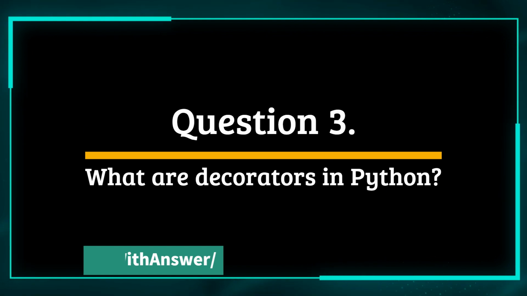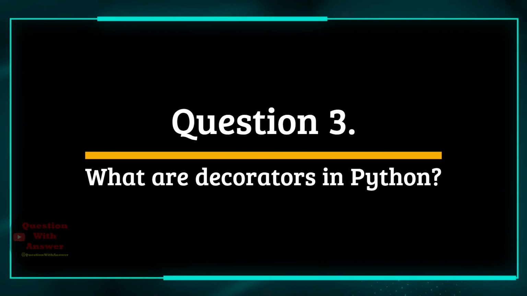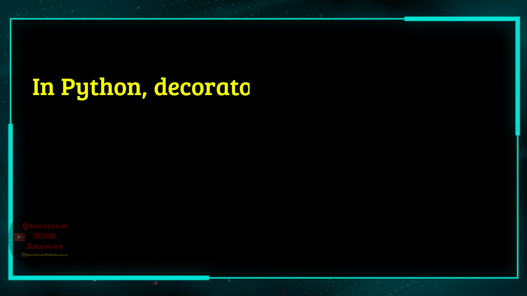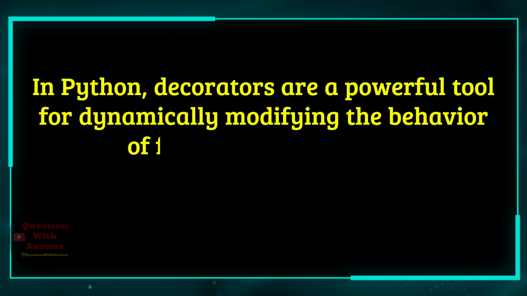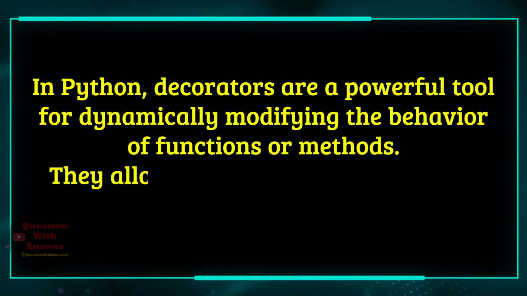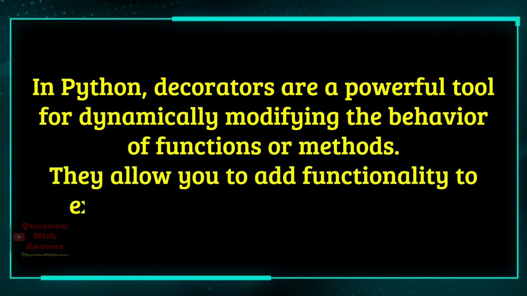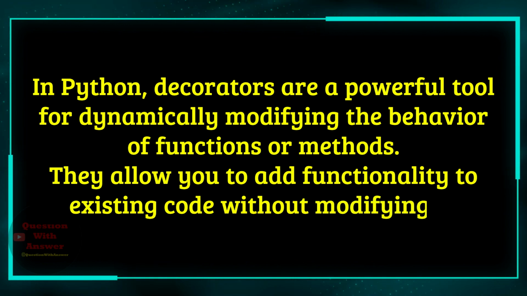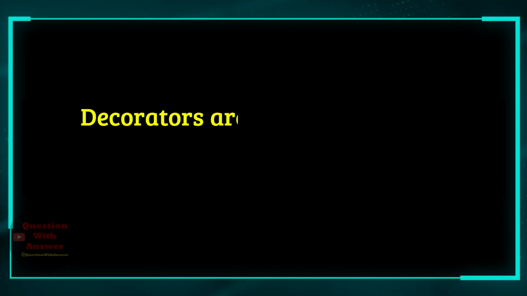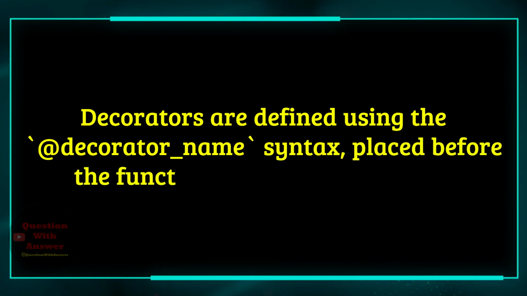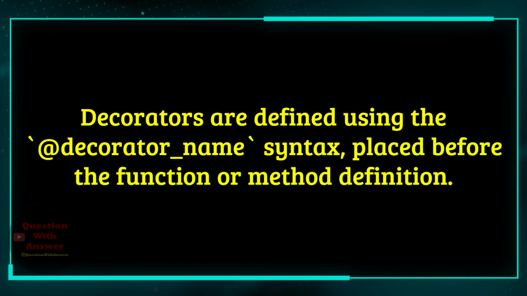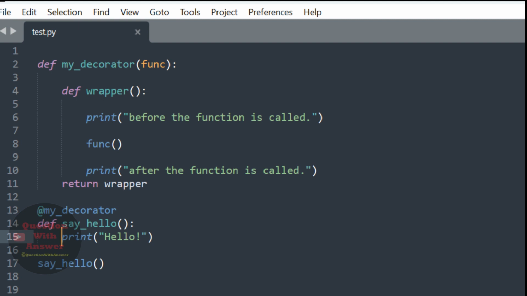Question 3. What are decorators in Python? Answer. In Python, decorators are a powerful tool for dynamically modifying the behavior of functions or methods. They allow you to add functionality to existing code without modifying it. Decorators are defined using the @decorator_name syntax, placed before the function or method definition. Here's a basic example to illustrate how decorators work.